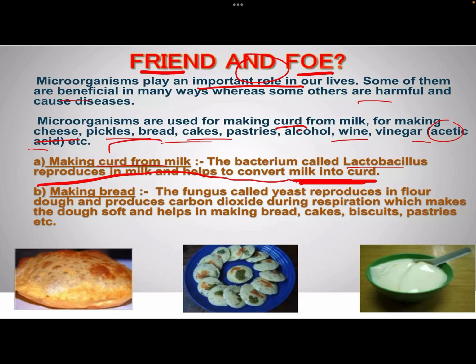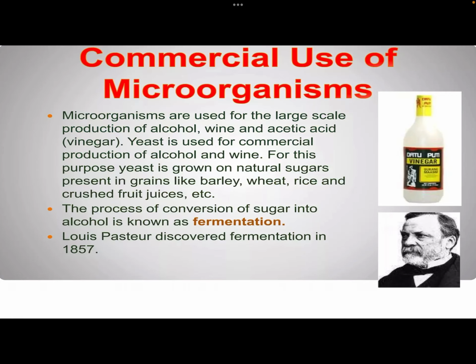Now for making bread, there is a fungus known as yeast, which is commonly present in households. It reproduces in the flour dough, which is made using all-purpose flour, which is maida, and water. When yeast is added to that, the yeast releases CO2, that is carbon dioxide, during respiration, which makes the dough soft and fluffy. Now this yeast-containing dough is used for making mostly all the bakery items: bread, cake, biscuits, pastries, etc.